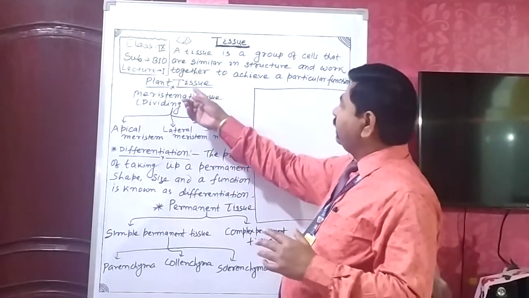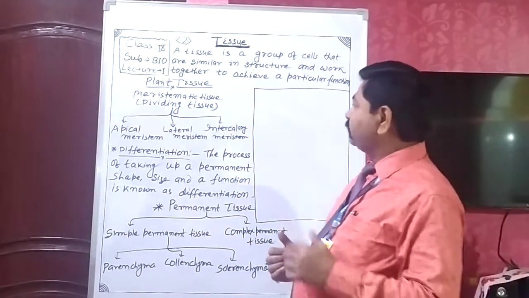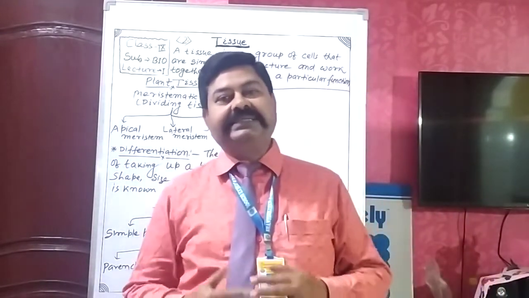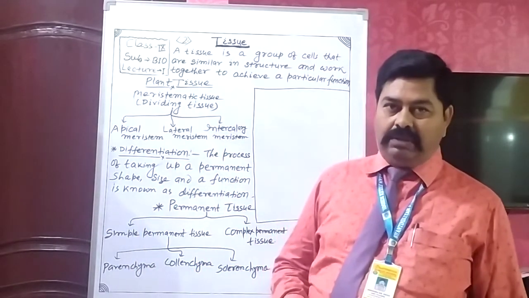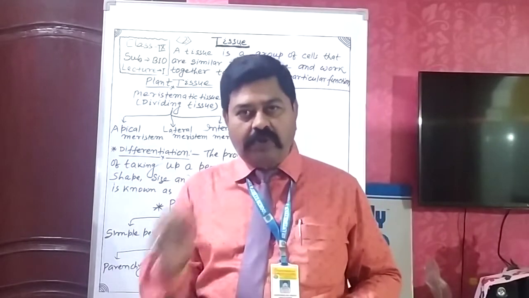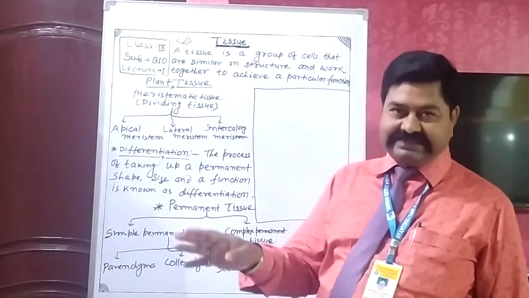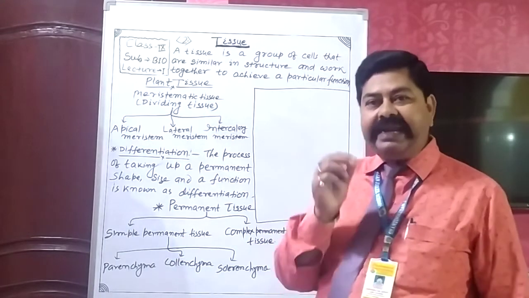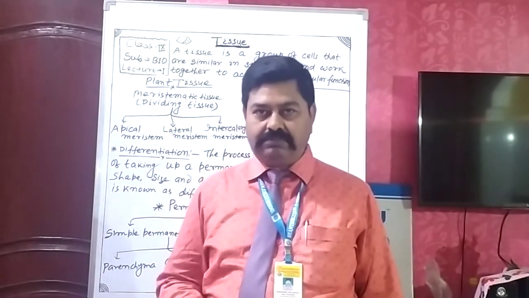present in the complex plants or multicellular plants, a group of cells is responsible for the growth of the plants. It means growth of the plants is controlled by a definite group of cells combined to form tissue, and that tissue is commonly known as meristematic tissue.